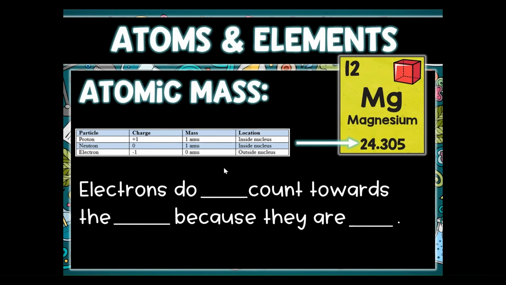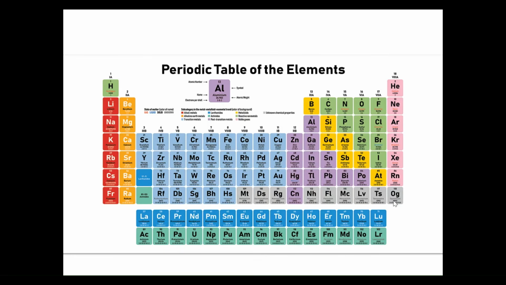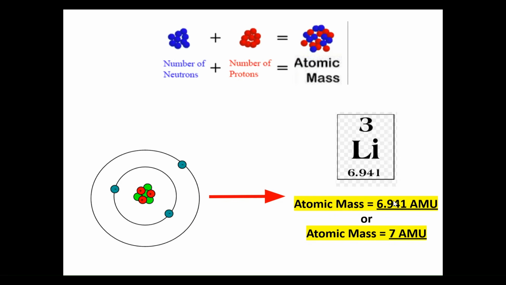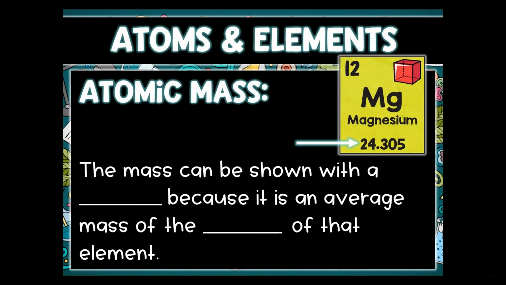So, like we discussed earlier, electrons do not count towards the mass because they are tiny. One more time. Electrons do not count towards the mass because they are tiny. Good job. All right.